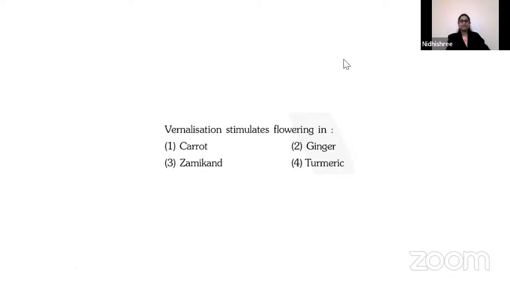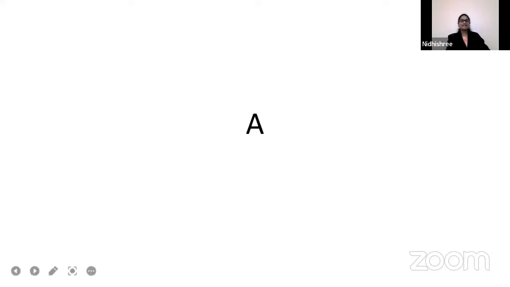Dhamini, option A. Praveen, option A. Lohit, option A. Ramesh, option A. So let us check the answer. The right answer is option A, that is carrot.